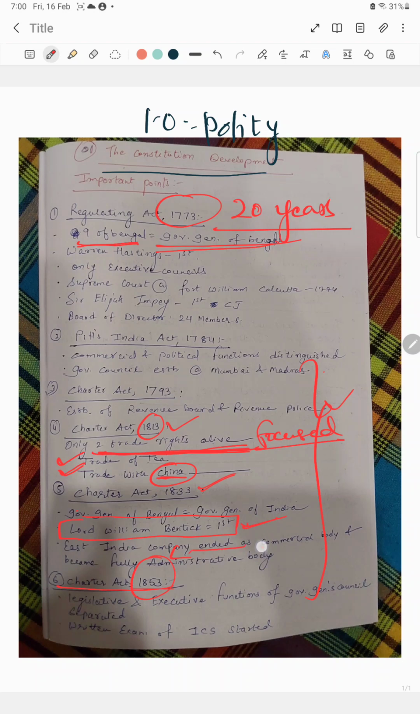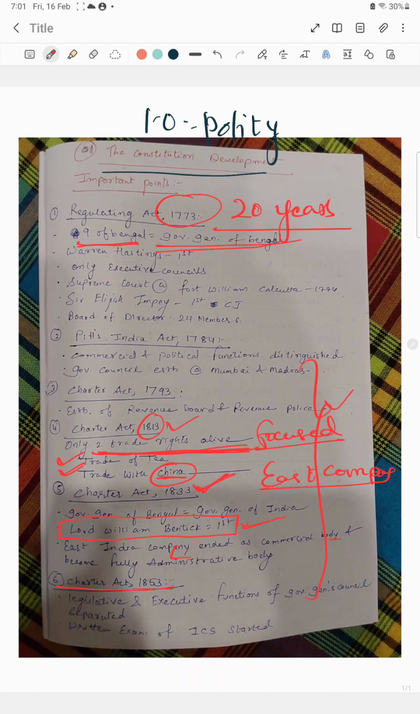East India Company ended as a commercial body and became a fully administrative body. Okay, now they emphasized more being an administrative body. Now we can say that the East India Company started showing its true colors, that now we want to control the territory of India in an administrative way. That was Charter Act 1833, very important, in which the Governor General of Bengal was made the Governor General of